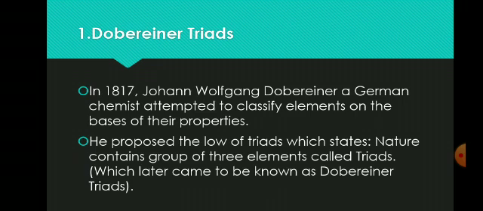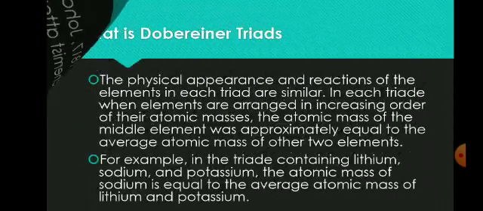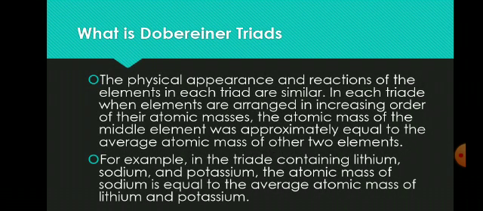The first topic of this session is Dobereiner Triads. In 1817, Johann Wolfgang Dobereiner, a German chemist, attempted to classify elements on the basis of their properties. He proposed the law of triads, which states that nature contains groups of 3 elements called triads, which later came to be known as Dobereiner triads.